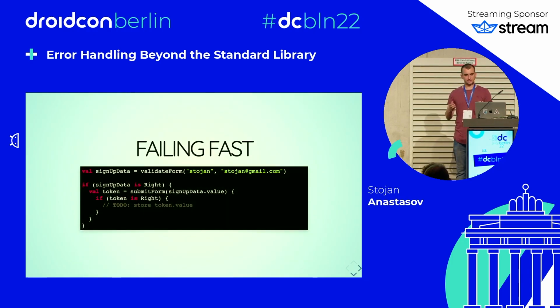Because they're sealed classes, we can do the normal thing that we're used to and check if it's Right and then do the next one. But this is arguably worse than using our custom sealed class. So let's see how Either fixes this.